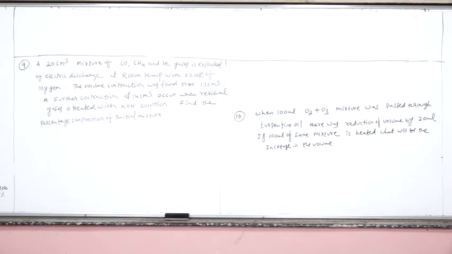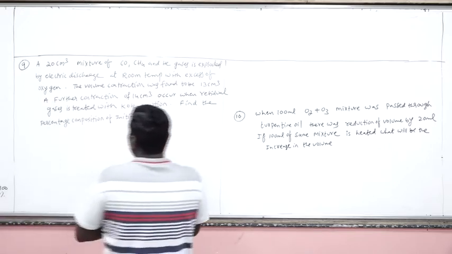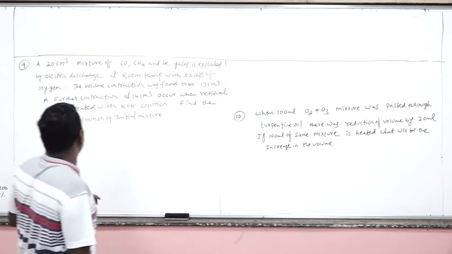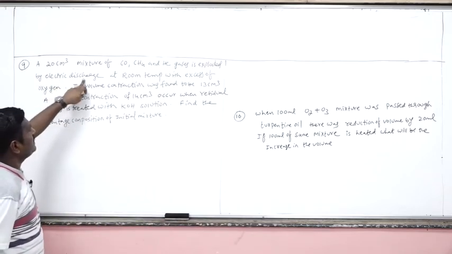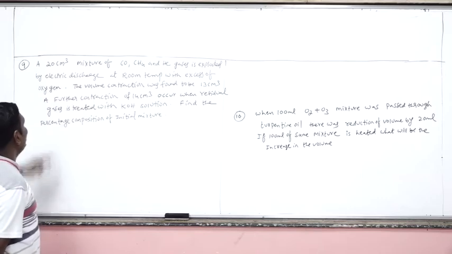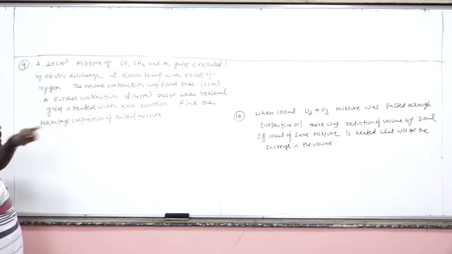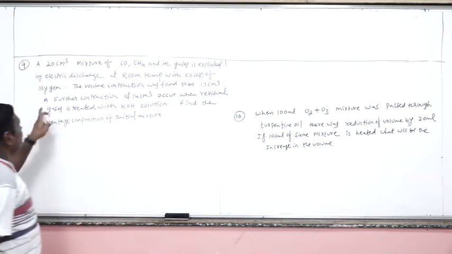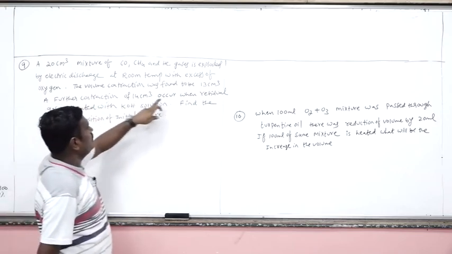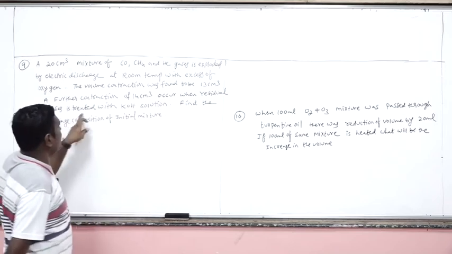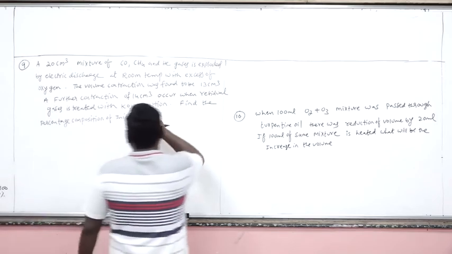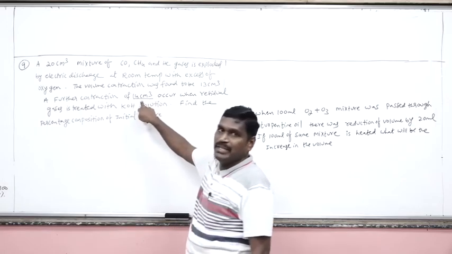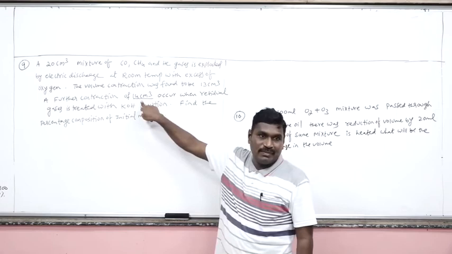Now, next problem. A 20 ml mixture of carbon monoxide, methane and helium gases was exposed to electric discharge at room temperature with excess of oxygen. The volume contraction was found to be 13 centimeter cube. A further contraction of 14 centimeter cube occurs when the residual gases are treated with KOH. From this information, after passing through KOH, how much volume contraction occurs? 14 centimeter cube. This is the volume of the carbon dioxide.